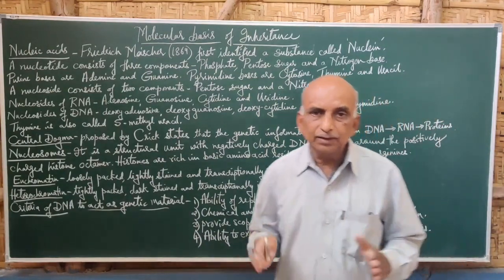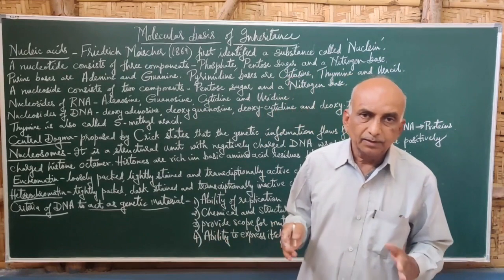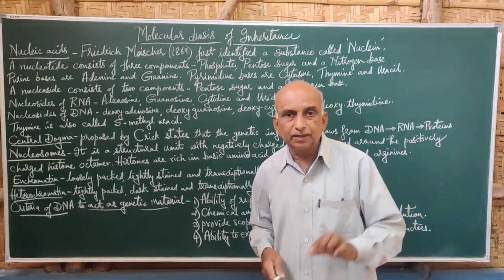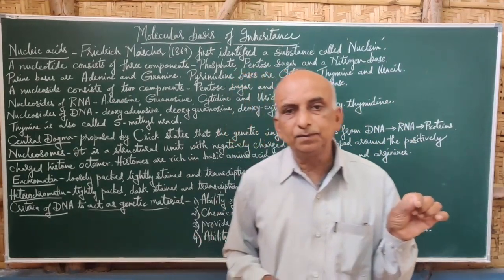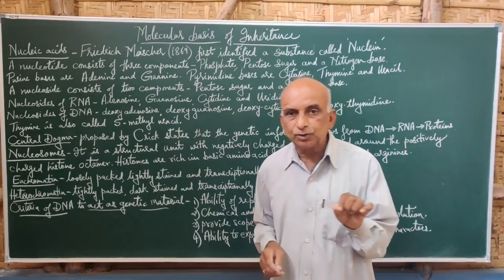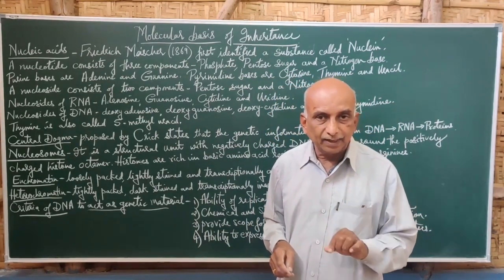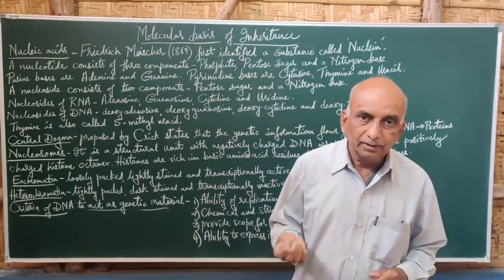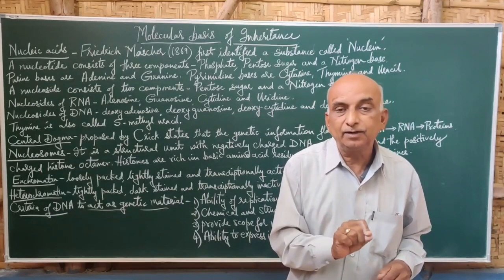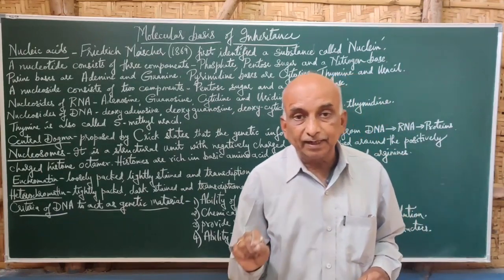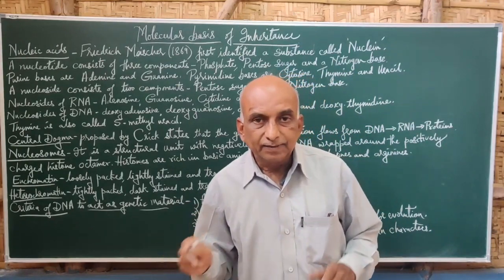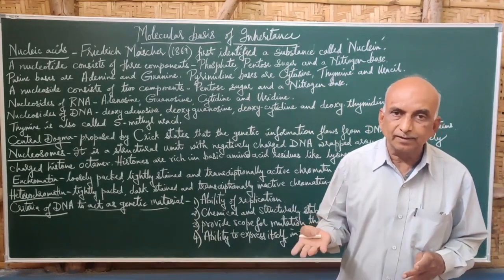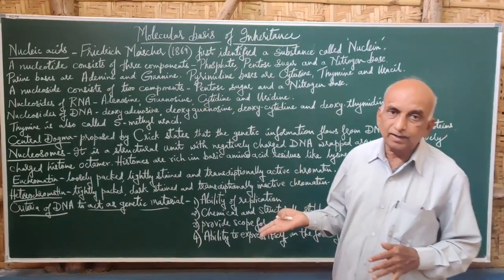Then if we come to RNA and DNA, the nucleosides formed have different names. When the nitrogen base adenine and the pentose sugar form a nucleoside, if the pentose sugar is a ribose, it forms adenosine. Similarly, guanine and ribose sugar form guanosine, a nucleoside of RNA.